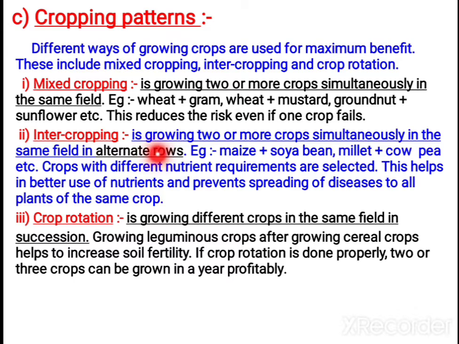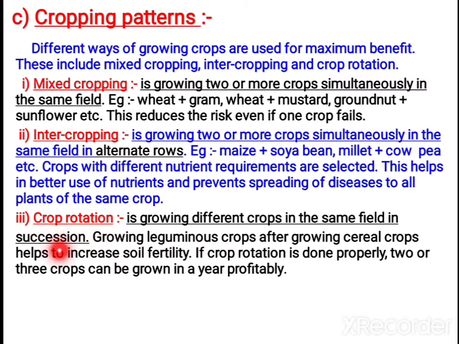Next is intercropping. It is growing two or more crops simultaneously in the same field but in alternate rows. In mixed cropping we don't follow any row pattern, but in intercropping we do. Harvesting is difficult in mixed cropping because the crops are mixed together, but as intercrops are in rows, harvesting is easier. Maize and soybean, or millet and cowpea, can be grown like this. It helps better use of nutrients, prevents the spread of diseases from one crop to another, and helps control pests and diseases also. Here also, if one crop fails, you may still get yield from the other crop.